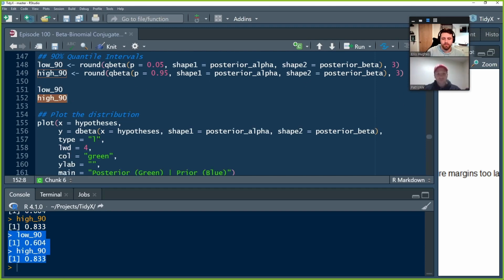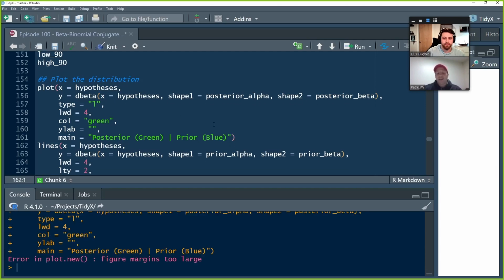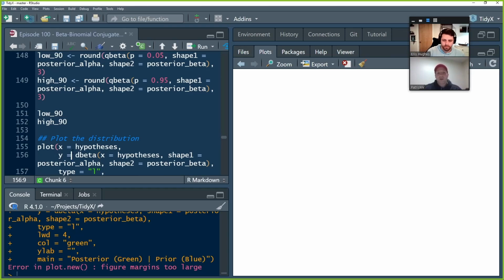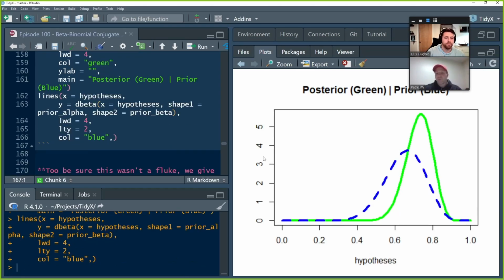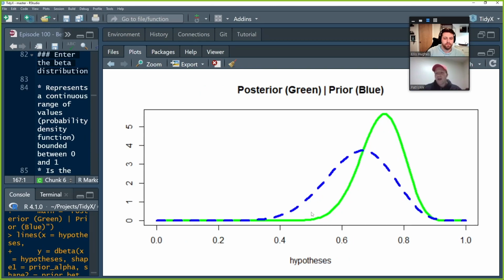So we can actually use the dbeta function and simulate from the posterior alpha and the posterior beta. And what we're going to get is a little bit of an observation with some uncertainty. So we'll see the probability density is under that 72.5%, and we see some uncertainty. And then we see the average of our population is right there in the blue dashed line. So we can see that the distribution has started to shift.